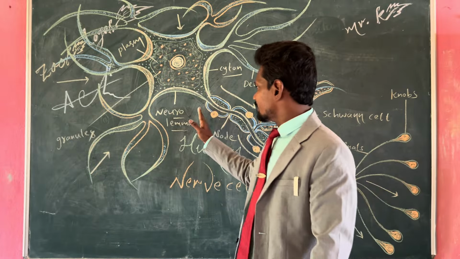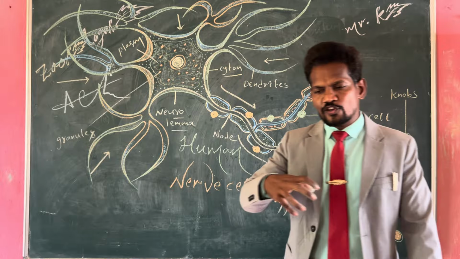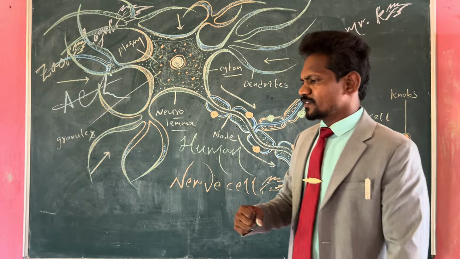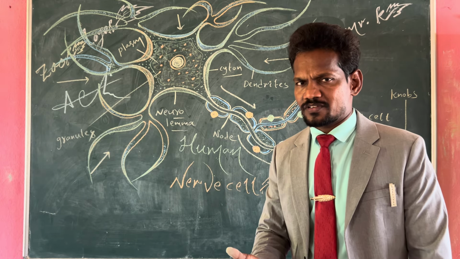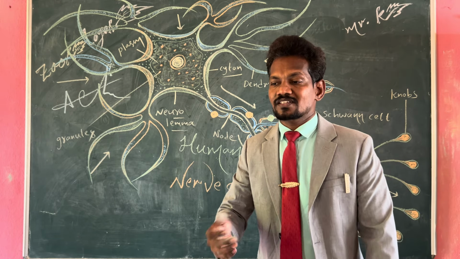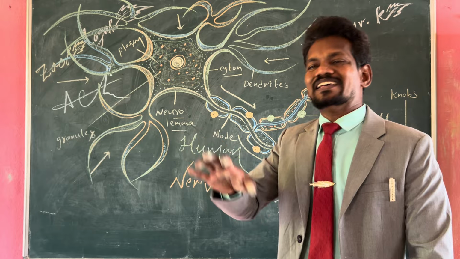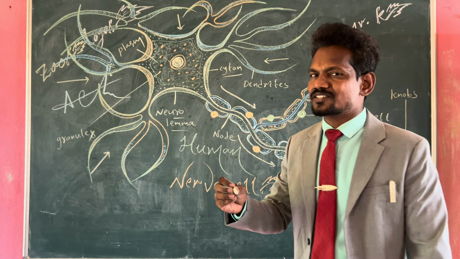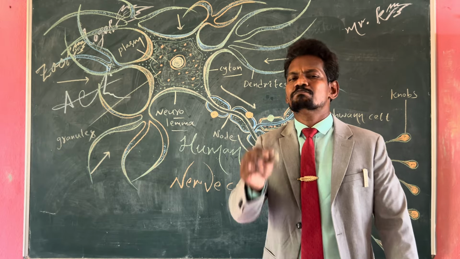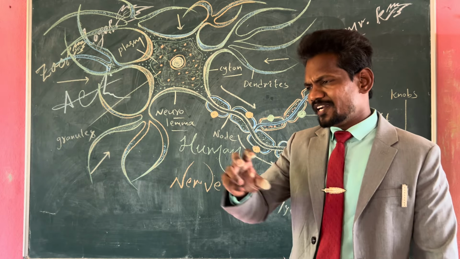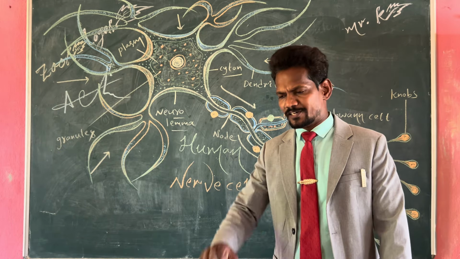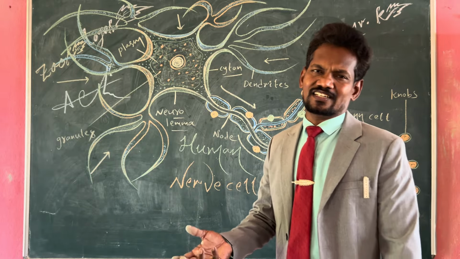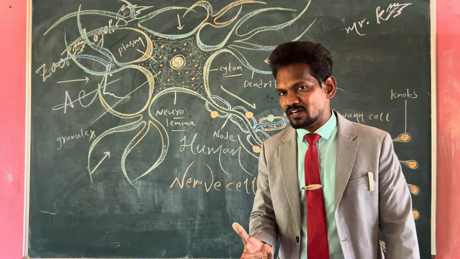And the main thing: generally in the human body or animal's body, especially higher organisms, if any cells are damaged, for repair, regeneration and replacing purpose, there is a special cell division. What is that? Yes, you are right. Mitosis. Mitosis is responsible for replacing, curing, regenerating, growth and development.